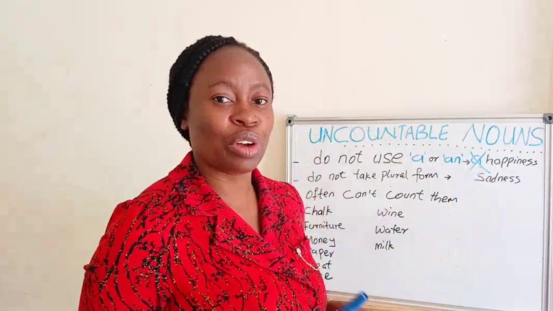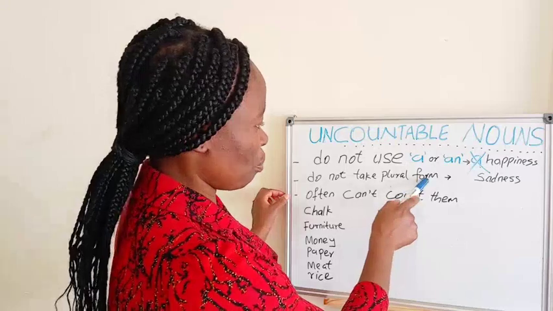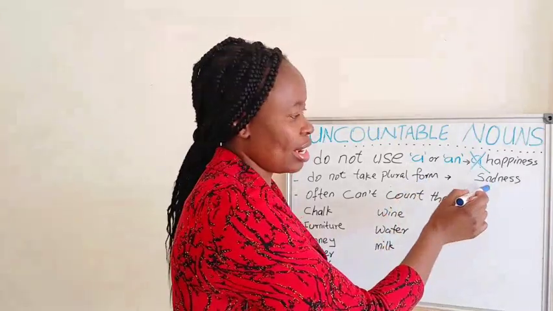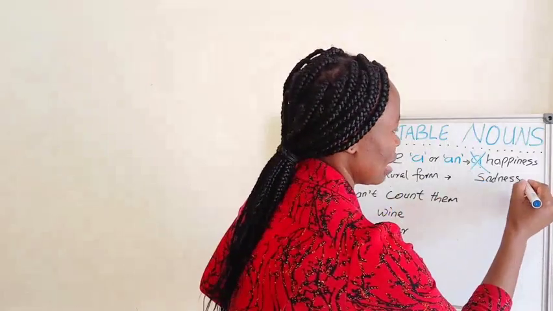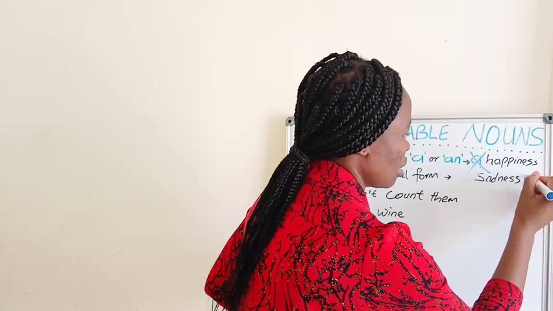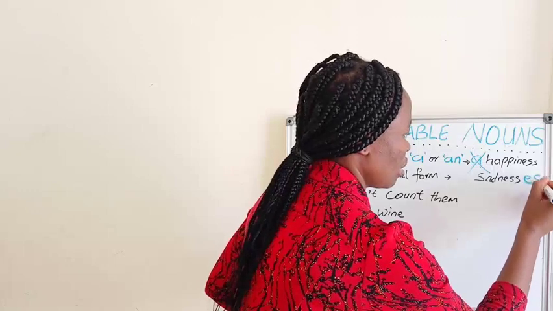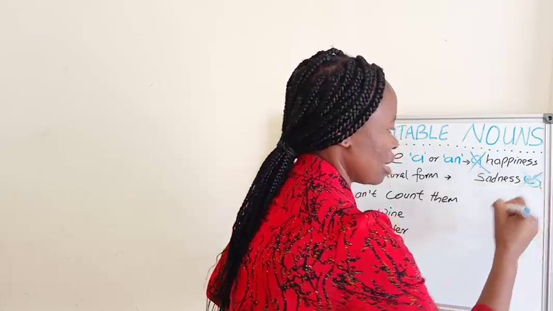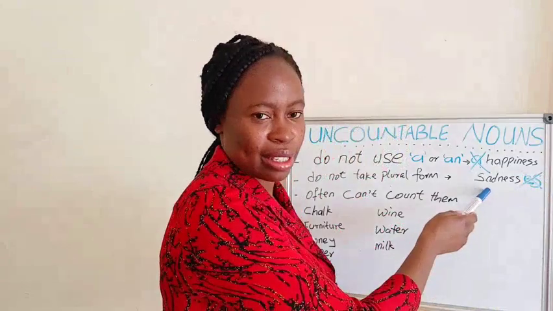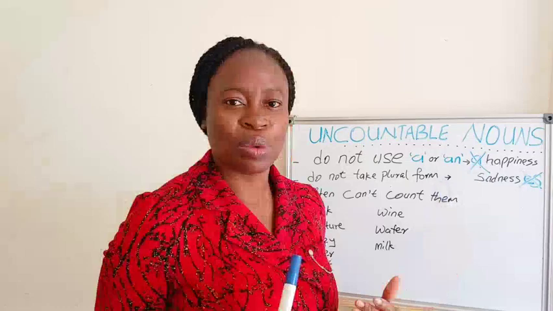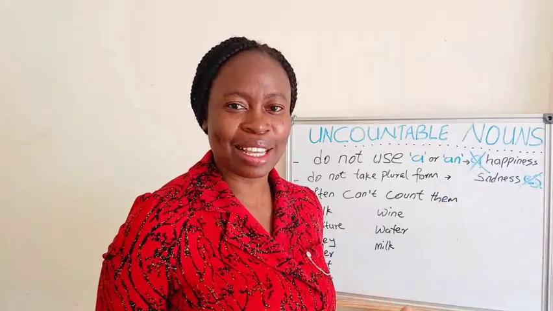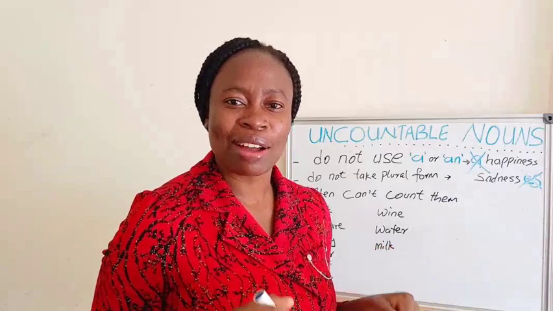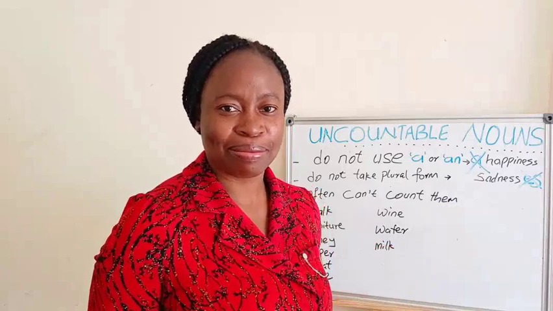Uncountable nouns do not also take plural form. Sadness here is an uncountable noun. So we don't say sadnesses. No, we don't say it. It is sadness, not sadnesses. We do not say happinesses or sadnesses because they are uncountable nouns.